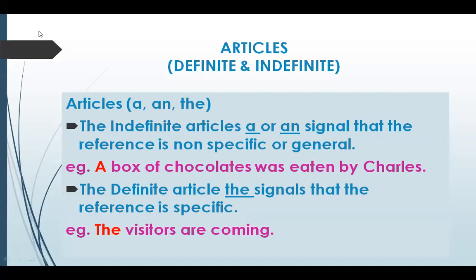Then the name of the diseases, right? Tuberculosis is no longer an incurable disease. We don't use "the". So these are some of the things which are to be kept in mind when we are using the determiner, especially the articles a and the.